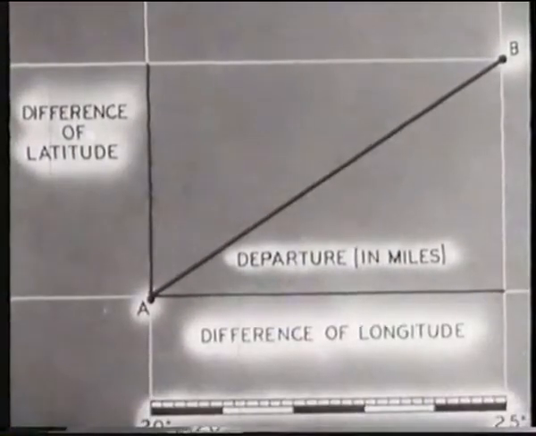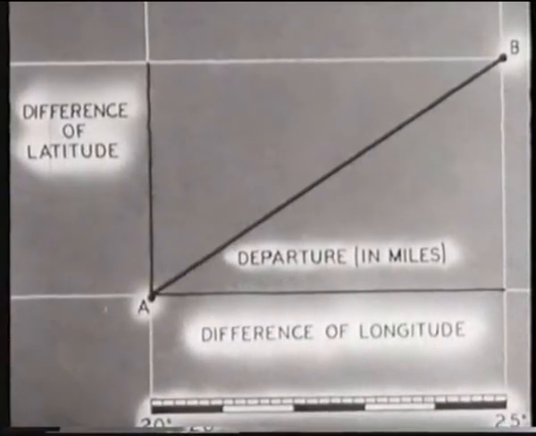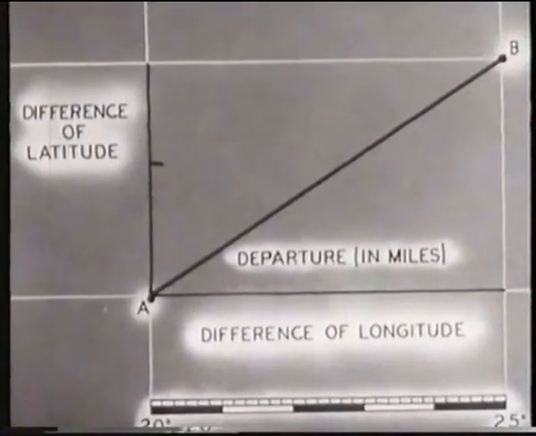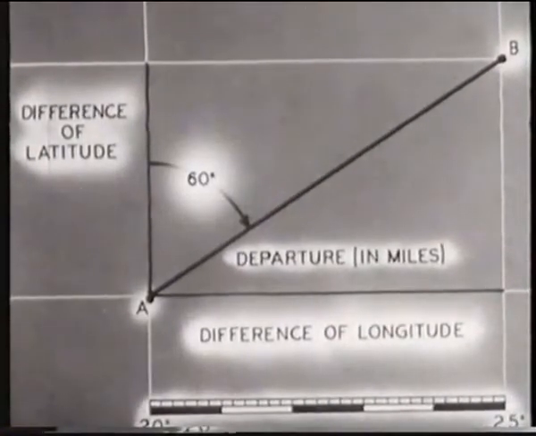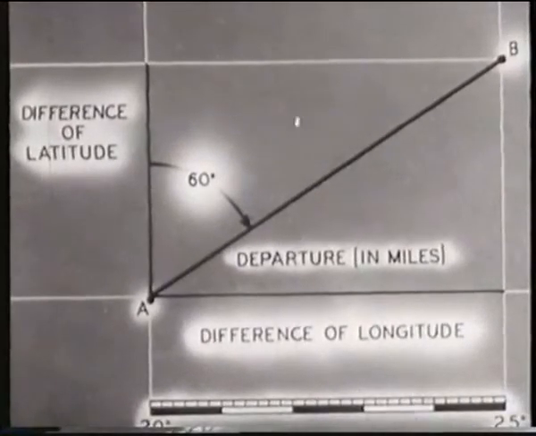The angular distance to the eastward between the meridian of A and the meridian of B is the difference of longitude measured in degrees and minutes of arc. To determine the direction of the course from A to B, we measure this angle from the north direction of the meridian of A to the right to the course line.